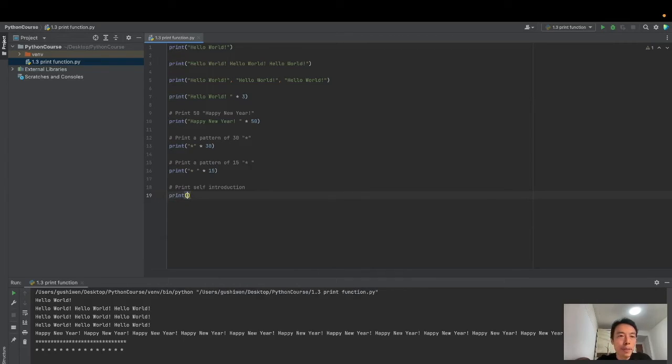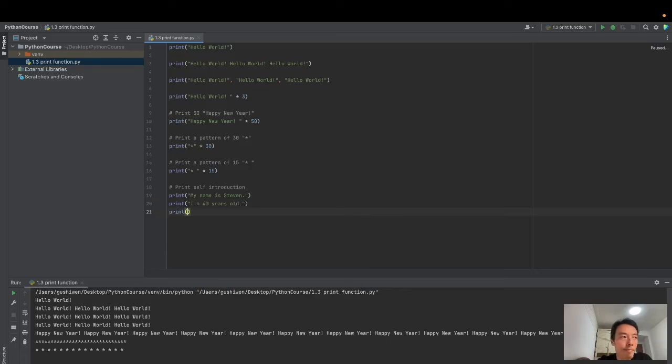Print parentheses, quotation mark, my name is Steven. Here you can write your name. Go to the next line. Print I'm 40 years old. Next line.